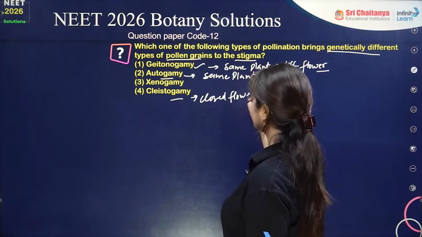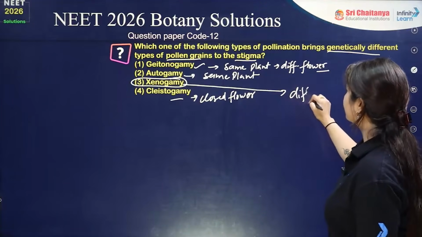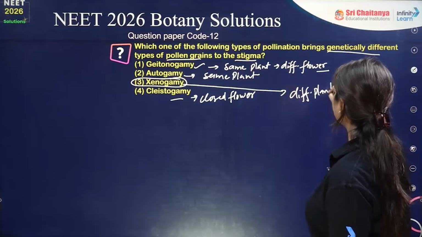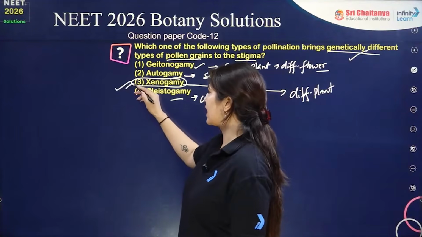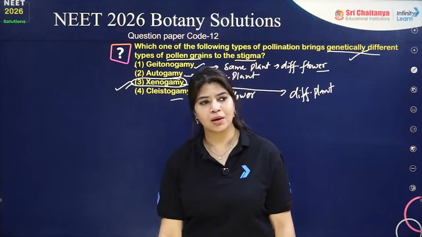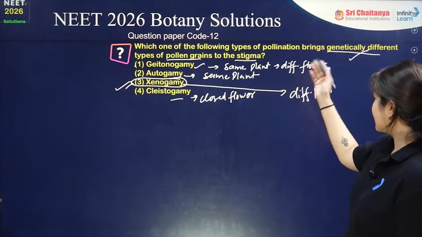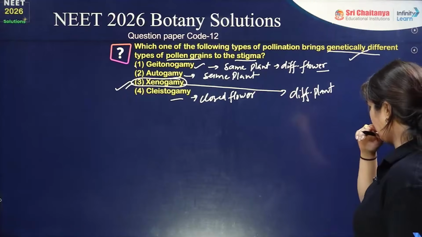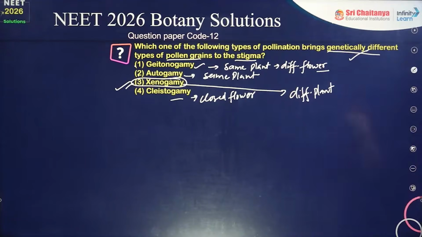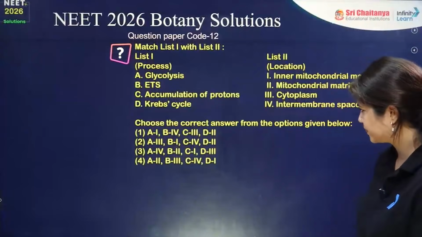Xenogamy or allogamy involves a different plant. So genetically different pollen grains reach the stigma through xenogamy, because in the rest, the same plant is involved, which means genetically similar pollen grains are used. The answer is option number 3 for this question.